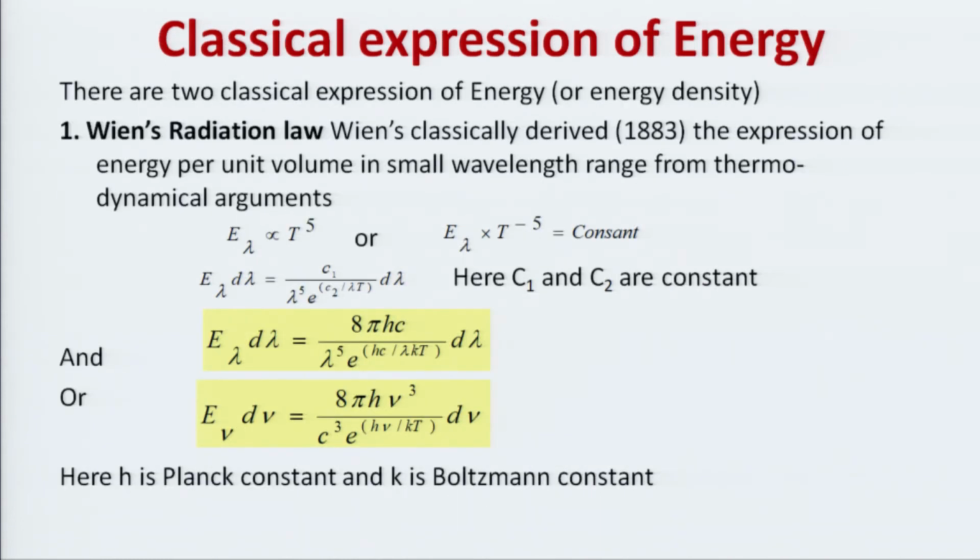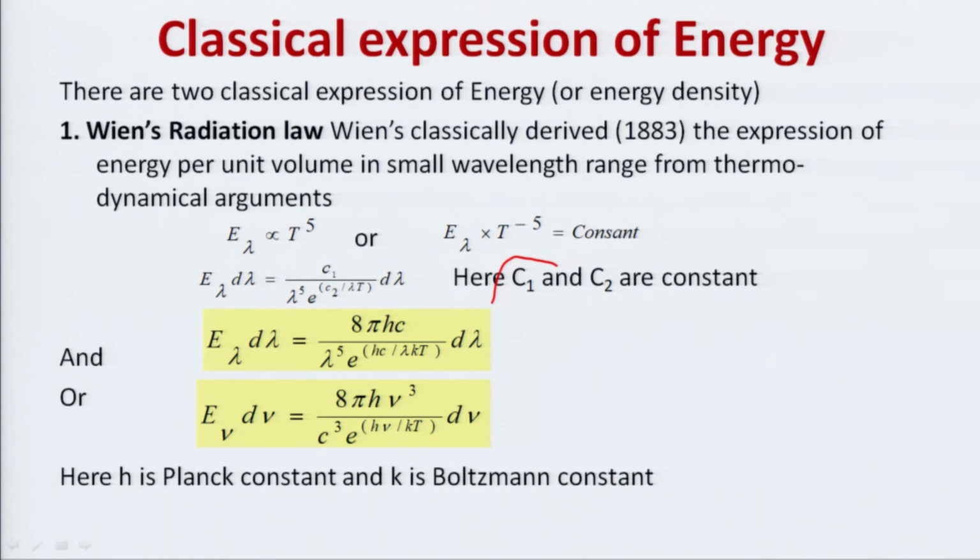Now, after getting this curve, all scientists tried to explain this variation with the existing theories. At that time, two classical theories existed for the energy, or you can say energy density. The first was Wien's radiation law.